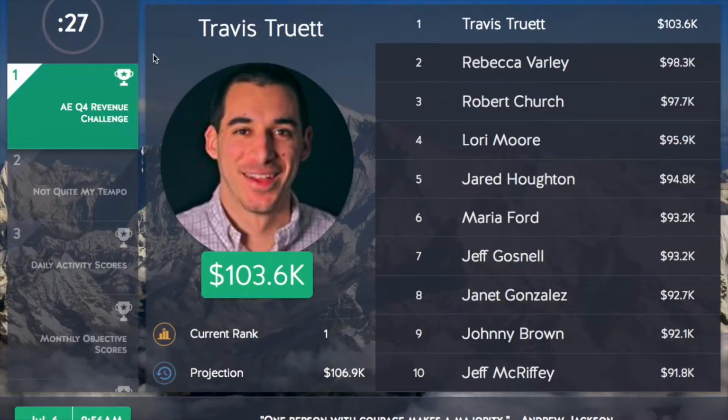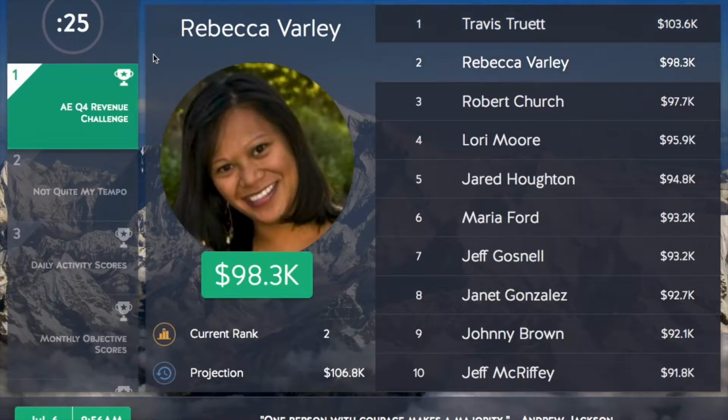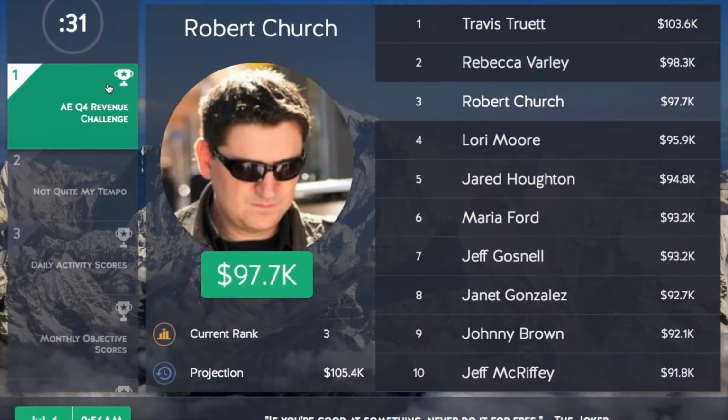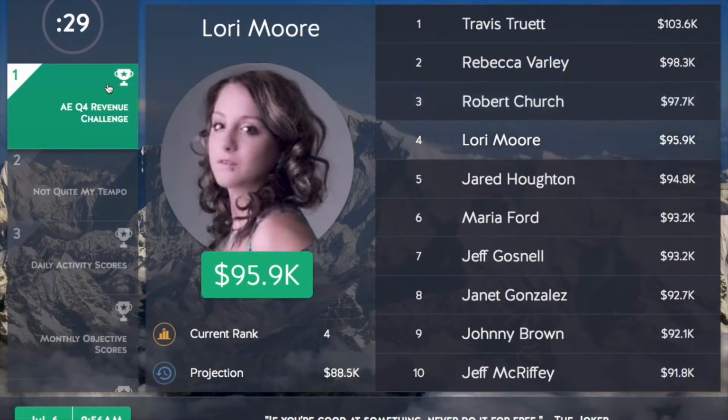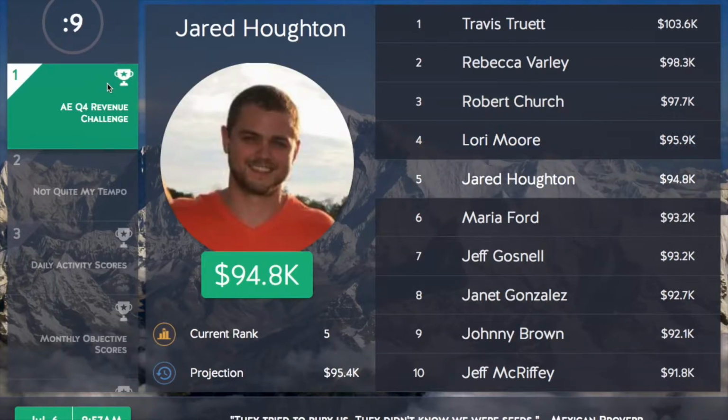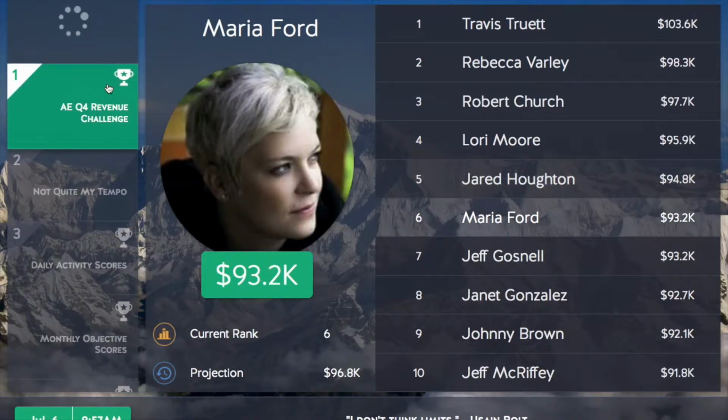Here's an example of an AE Q4 revenue challenge where each of the participants are listed along with their contribution to the particular metric in question. In this case, this competition is running on the revenue metric. With a challenge, you can drive particular focus on a certain metric that may not be part of your regular scorecard. While conversion rate may not be a metric that is an activity or an objective for your team, running a monthly or weekly competition on conversion rate can increase the visibility and focus on that metric in your team, as well as driving that spirit of competition.